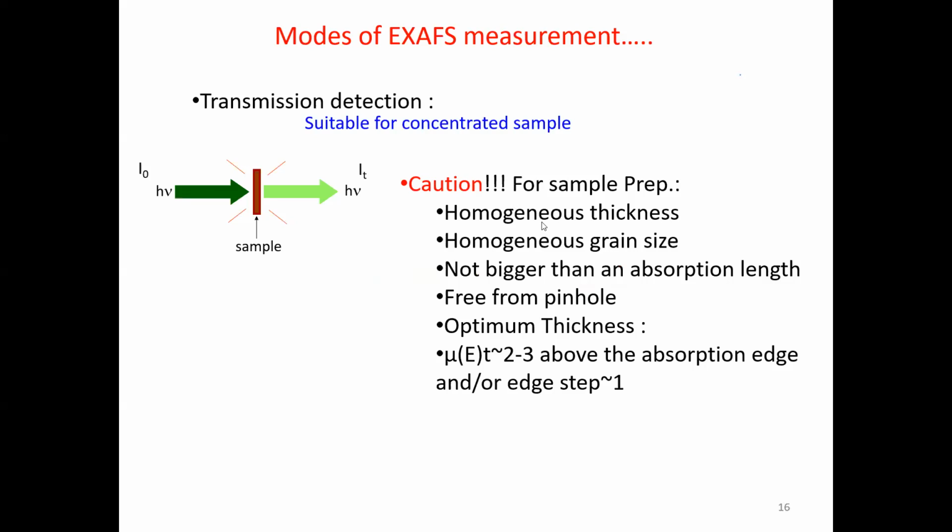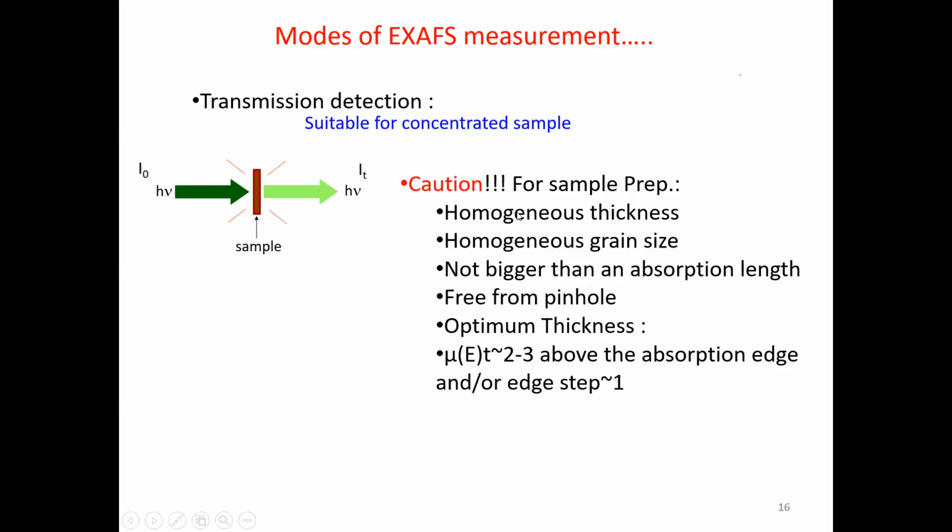And then we need a detector for detection of the photons. We need two detectors at minimum. One is for getting the incident beam I0, and another is for the transmitted beam from the sample. So the X-ray beam falls on the sample and the transmitted beam is monitored. And the attenuation in this incident beam gives rise to the absorption coefficient.